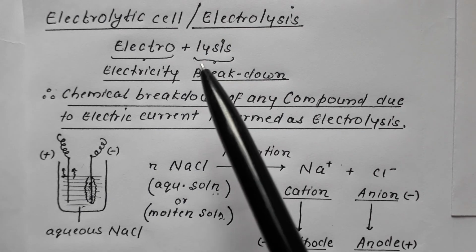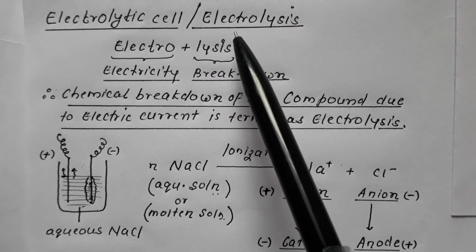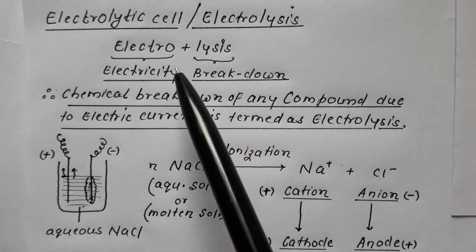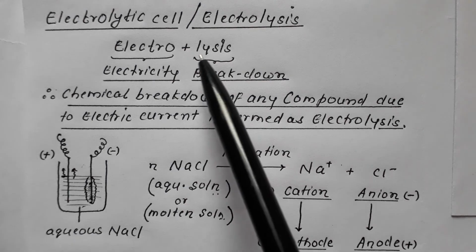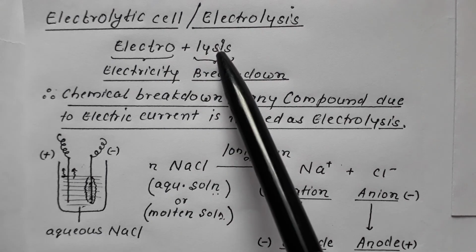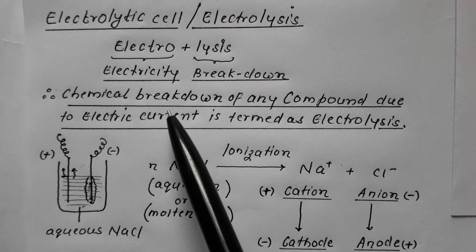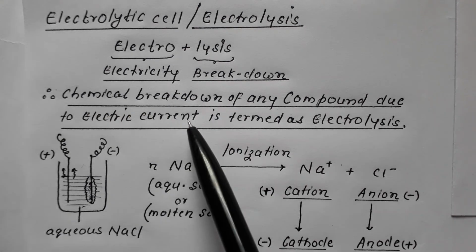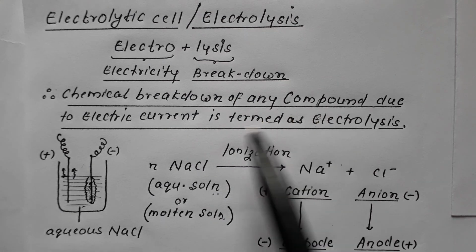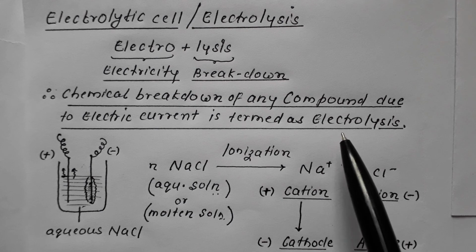Before I begin with the second law, let us in brief revise electrolysis. We have done in the previous video that this word electrolysis is made up of two words. One is electro and the other is lysis. Electro has come from the word electricity and lysis means breakdown. Therefore, we say that the chemical breakdown of any compound due to electric current is termed as electrolysis.